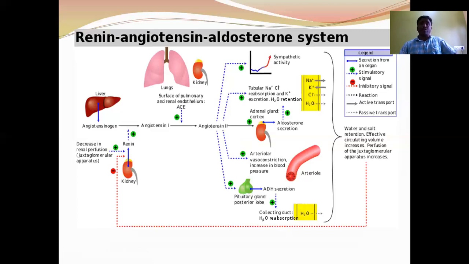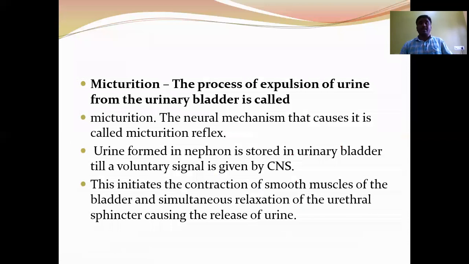Atrial natriuretic factor is a vasodilator. By the dilation of blood vessels, it again reduces blood pressure, thereby glomerular filtration rate.